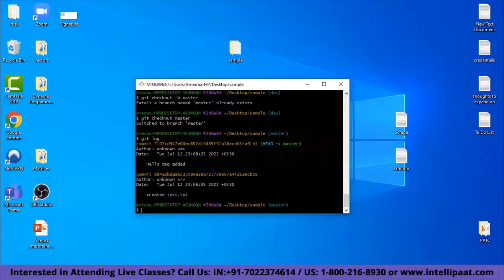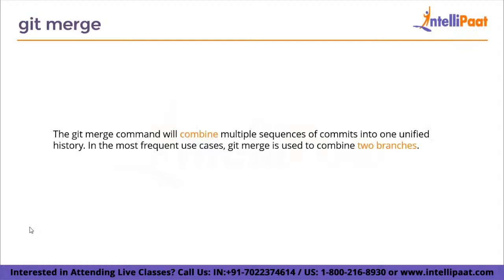And now you are happy. You wake up in the morning, you take a look at his code, and you're happy with the code or his contribution, and you say git merge. Now before that, let us take a look at the git merge command. The git merge command will combine multiple sequences of commits into a unified history. In the most frequent use cases, git merge is used to combine 2 branches.